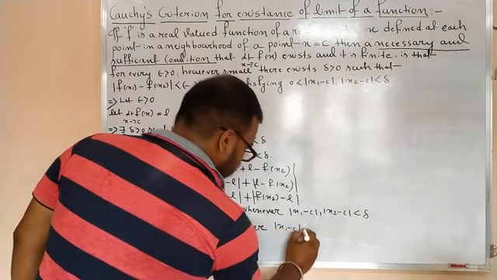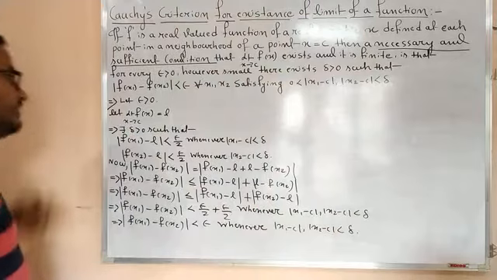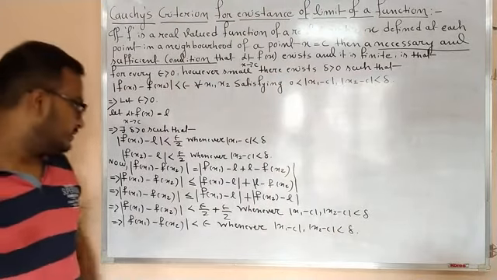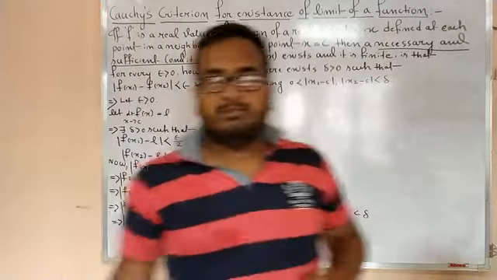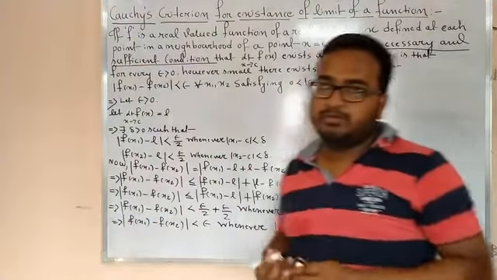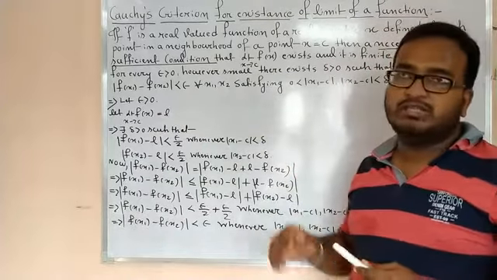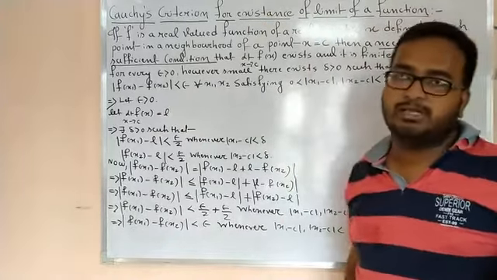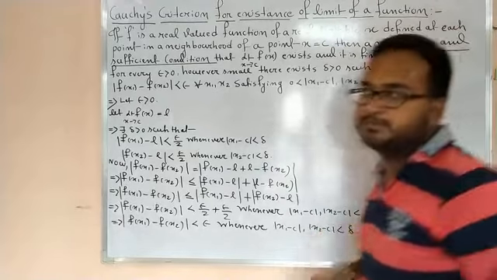So I have proved the necessary part. Proof is not required for your exam purpose, but you should know how to prove this type of problem. I have proved this to explain the geometrical meaning of this statement. Before that, pause the video to note it down.